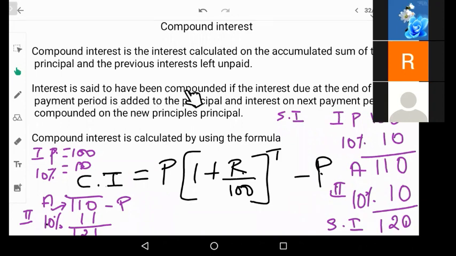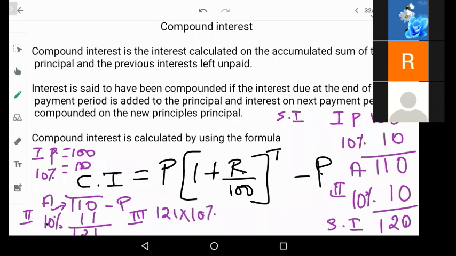Now, interest is said to have been compounded if the interest due at the end of a unit payment period is added to the principal and interest on the next payment period is compounded on the new principal. So here, if you see 100 plus interest, now we are calculating the interest on 110 rupees for the next year. Now for the third year, we will calculate the interest on 121.